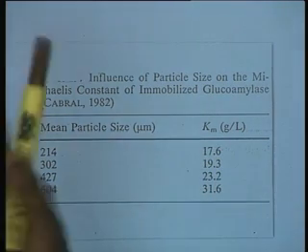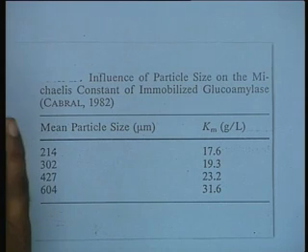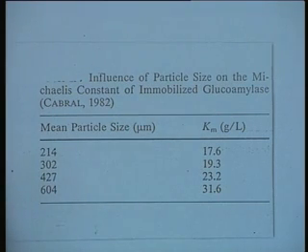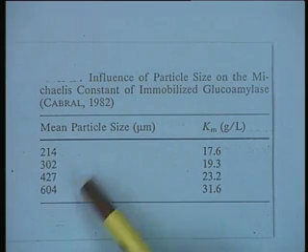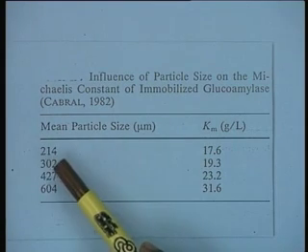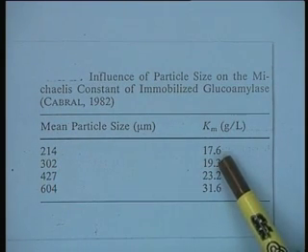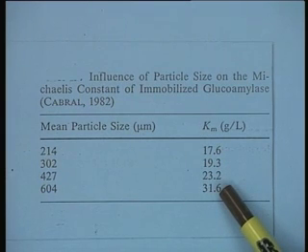This clearly demonstrates the role of diffusional limitations on the effect of Km, and obviously with the particle size increasing, the system becomes more and more diffusion controlled, because the particle is bigger. For example, a roughly 2-fold increase, from 19.3 grams per liter to 31.6, is a very significant increase in Km value.